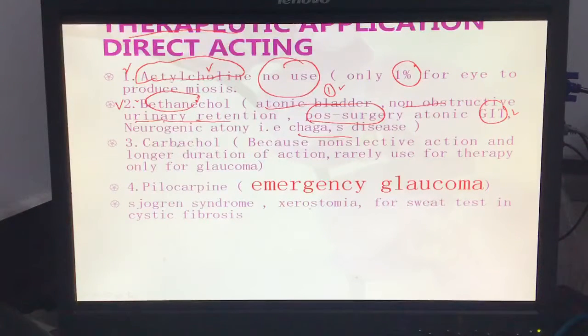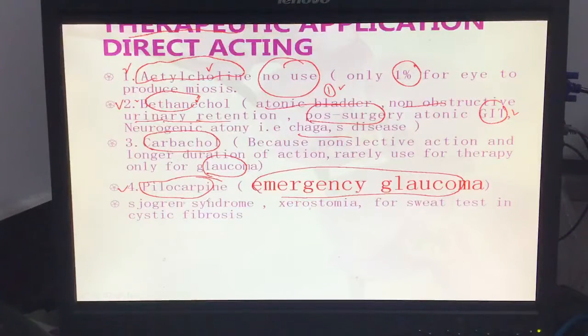Carbachol is not a selective action. I can use carbachol for glaucoma also. The best drug for glaucoma, which you must keep in mind, is pilocarpine. I use pilocarpine for emergency cases of glaucoma. What is pilocarpine doing to the eye? Miosis. When the eye is under the process of miosis, what happens with the intraocular pressure? The intraocular pressure will be low.